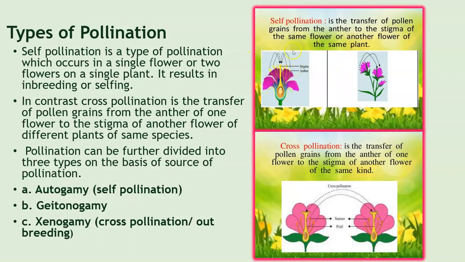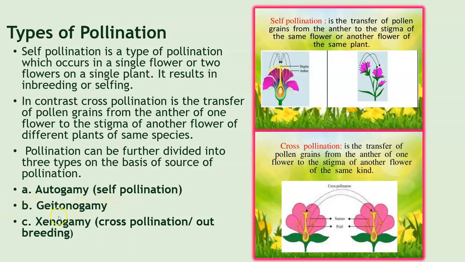So in this image one, you can see you have the anthers here and you have the stigma here. So the transfer of the pollen grain from the anther to the stigma of the same flower, and otherwise you have the transfer of the pollen grains from the anther of one flower to the stigma of another flower, but both the flowers are located on the same plant. So both together collectively are called self-pollination. Students, in self-pollination, the offspring are genetically identical to their parents.